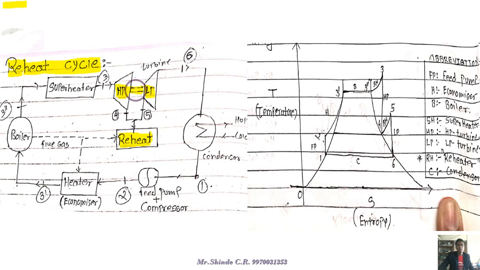and it is given to the same shaft. Okay. So after the work is done, the steam goes again to the condensation process and feed pump process, where the pressure is increased, nothing but temperature increasing. The heater is processed as usual as in the last cycle, the Rankine cycle.